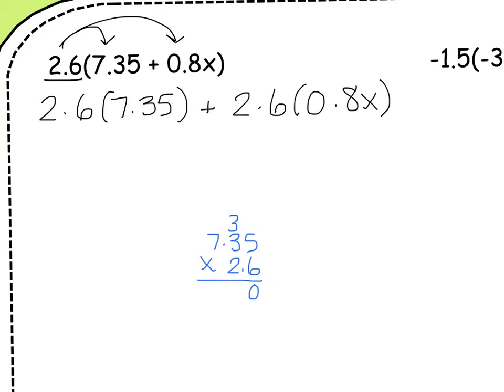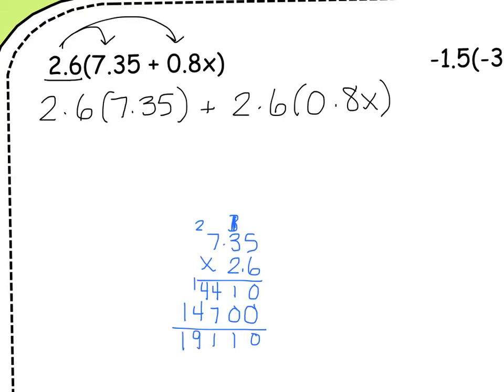6 times 3 is 18, 19, 20, 21. 6 times 7 is 42, plus 2 is 44. I add in my placeholder. 2 times 5 is 10, so I'm going to put my carry. 2 times 3 is 6, plus 1 is 7. 2 times 7 is 14. Add them up.